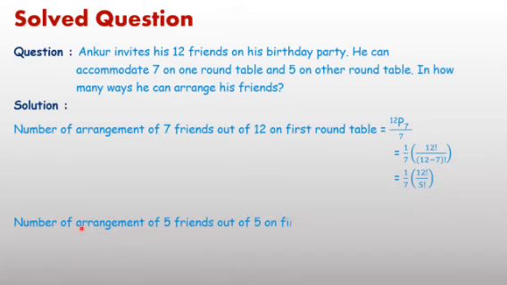Second, now the remaining 5 friends remain and there are 5 seats on the second table. Therefore, on the second table the arrangement is 5P5 upon 5, equal to factorial 5 upon 5, equal to factorial 4.